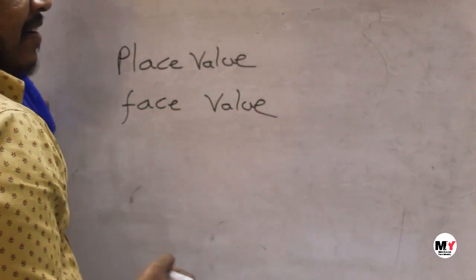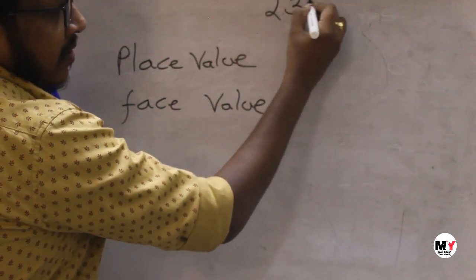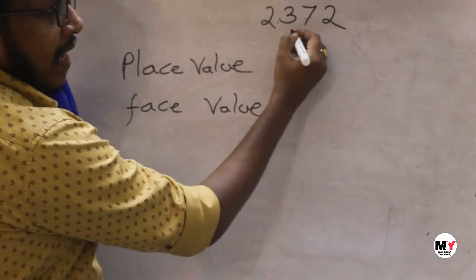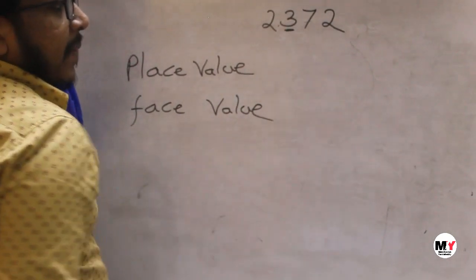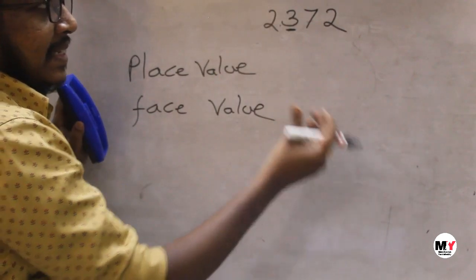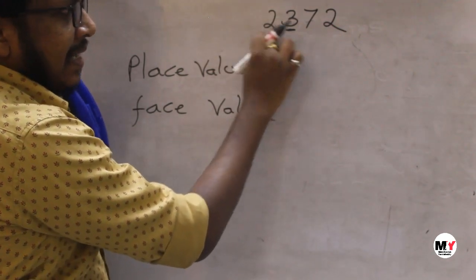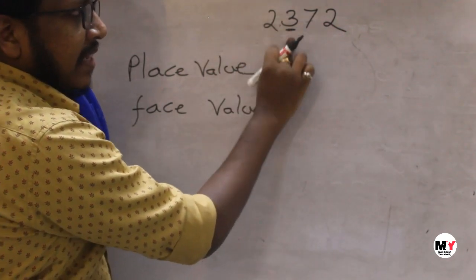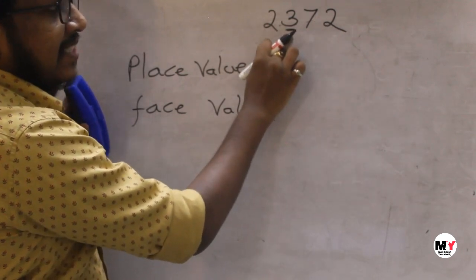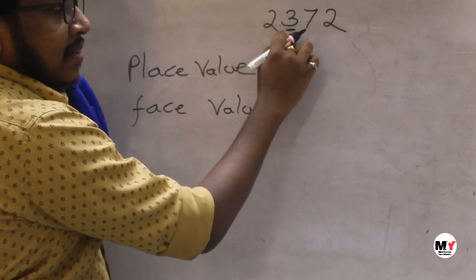So if I take a number like 2372, what is the place value of this 3? Which place is this 3 standing in? Ones, tens, hundreds, thousands, but we want the 3. As it is, it's standing in the hundreds place.